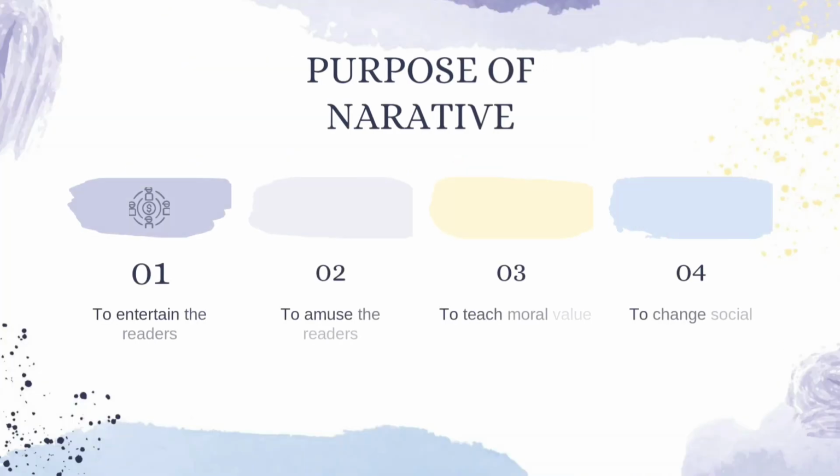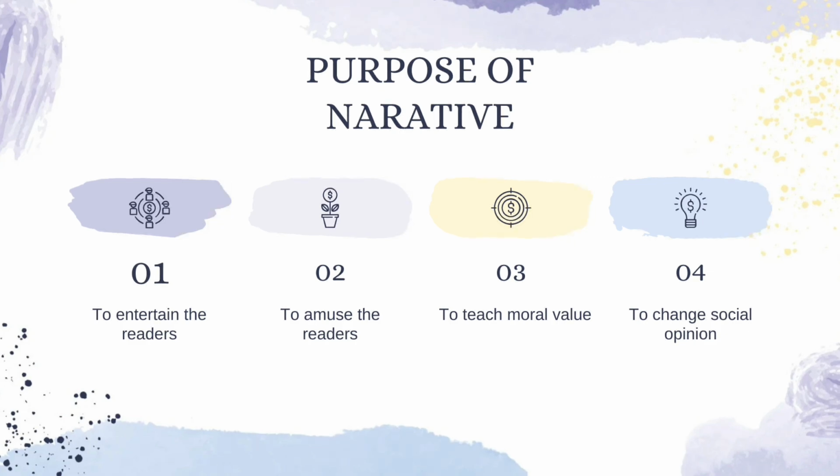The next is the purpose of narrative text. 1. To entertain the readers. 2. To amuse the readers. 3. To teach moral value. 4. To change social opinion.